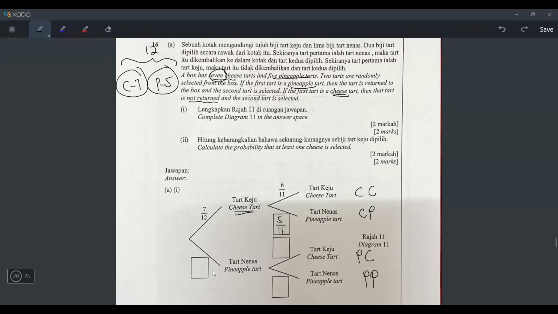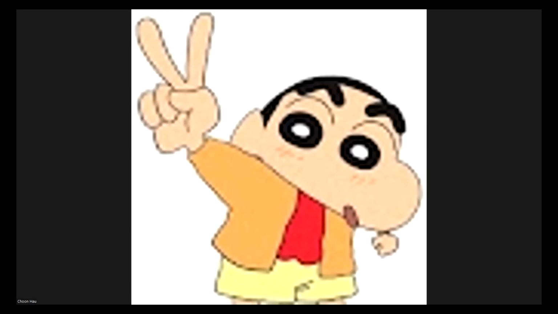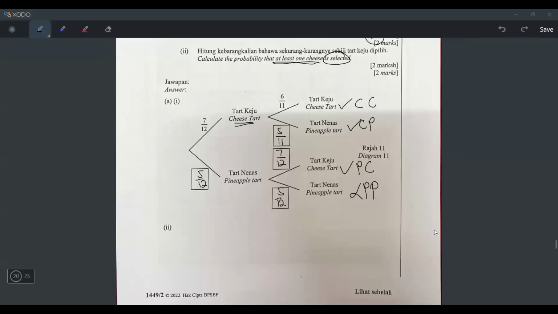Okay, what about what if the first selection is pineapple? Then the first... Okay. So sorry, something happened just now.